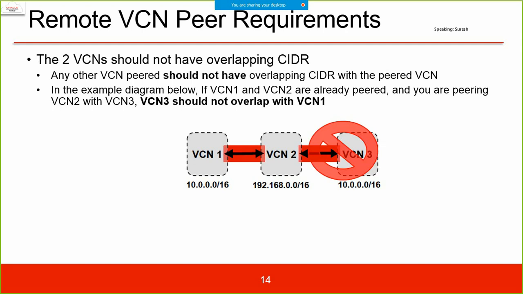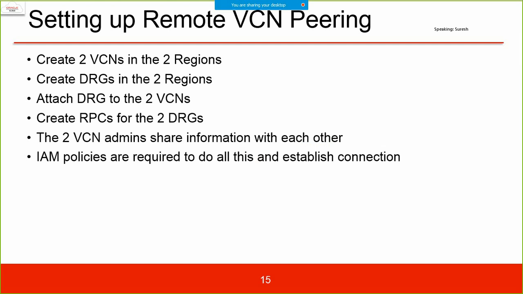But remote peering, no. Create two VCNs in the two regions. Create DRGs in the two regions. Attach DRG to the two VCNs. Create RPCs for the two DRGs. And the two VCN admins share information with each other. IAM policies are required, obviously, to establish the connection.